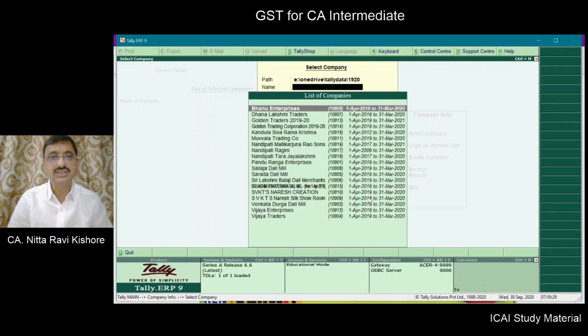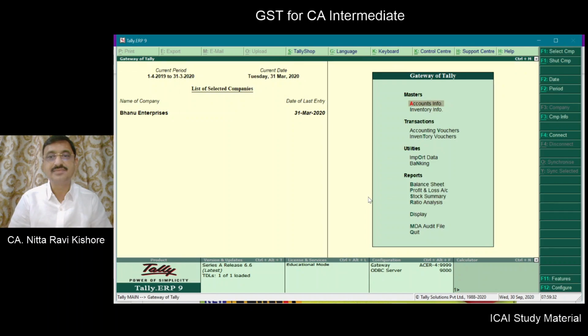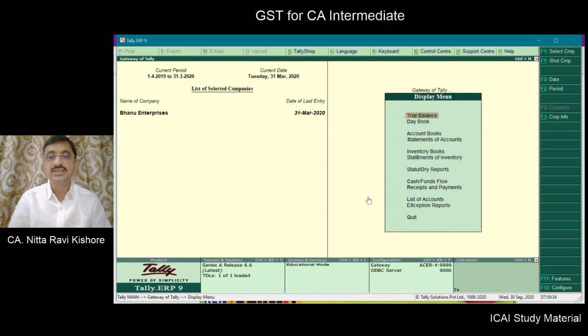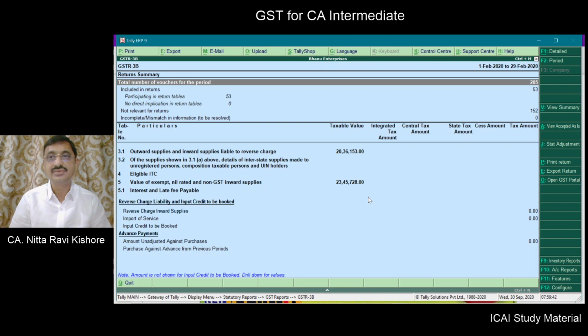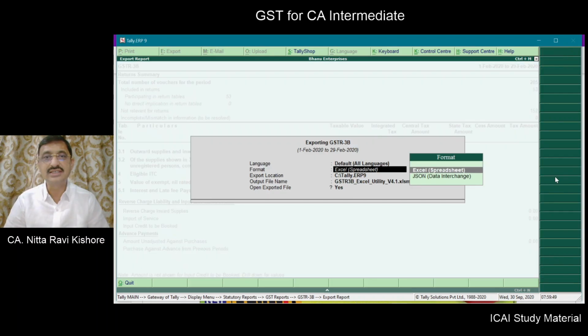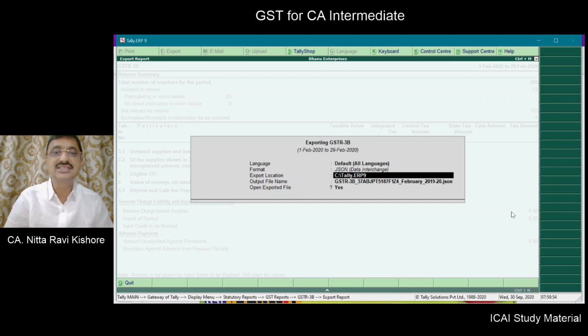Now let's take this transaction. Now if you go to display, statutory, GST, now monthly GSTR 3B. This is February month. What you can do is, here directly you have an option export return. So you can export the return in JSON file. JSON file is a data interchange format. Now this file will be accepted by the GST Common Portal.